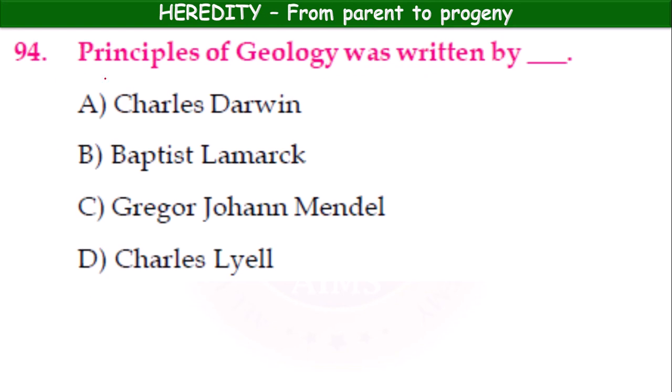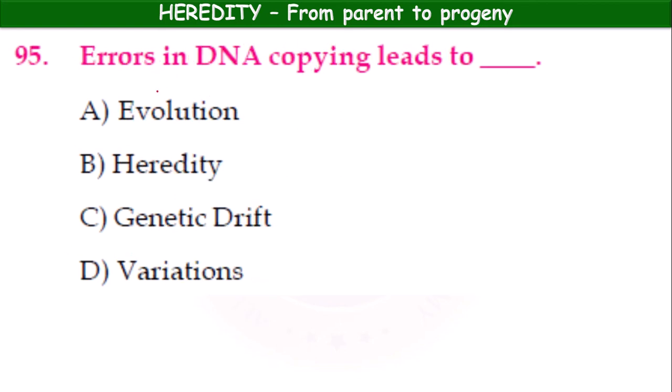Next, the Principles of Geology was written by Charles Darwin, Baptist Lamarck, Gregor John Mendel, Charles Lyell. Charles Lyell, option D. The last question, children. Errors in DNA copying leads to evolution, heredity, genetic drift, variations. Which one? Variations. Okay. Errors in DNA copying leads to variations.